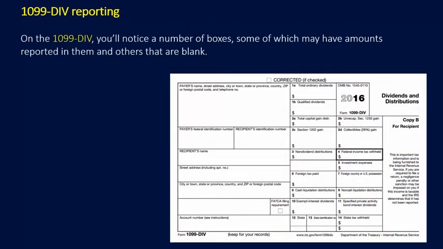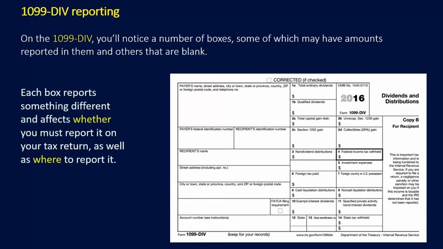On the 1099 DIV, you'll notice a number of boxes, some of which may have amounts reported in them and others that are left blank. Each box reports something different and affects whether or not you must report it on your tax return, as well as where to report it.